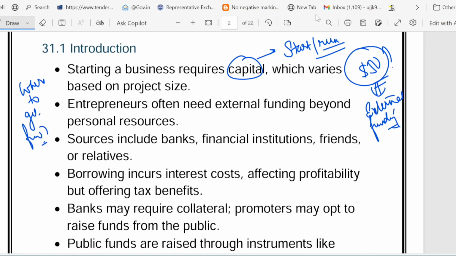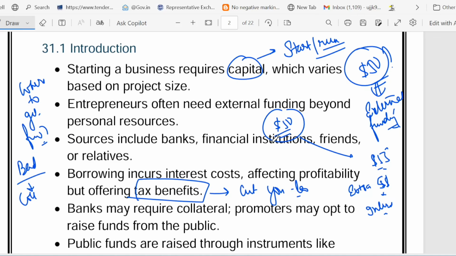So yes, banks are there, loans are there, right? So the extra $50 which you require, you can borrow, but you have to pay back how much? You have to pay back $55, right? So this extra $5 acts like interest. The interest is tax deductible, so it cuts your tax bill. And the bad point is that the bank may ask for collateral, like your bike, as security, right?